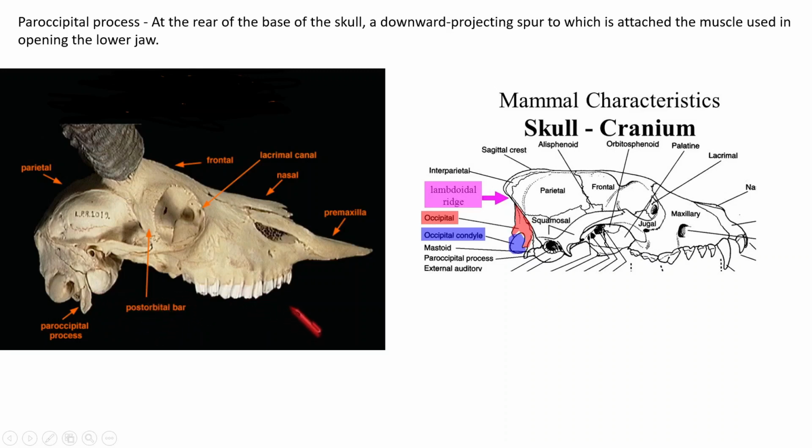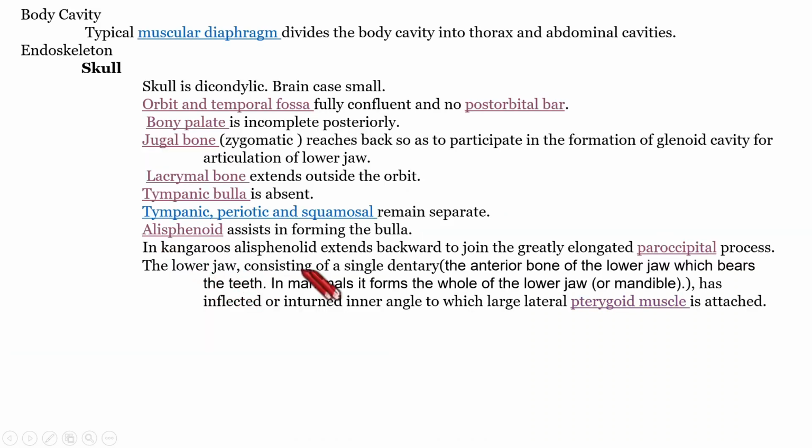Next one. In the case of the lower jaw, it consists of a single dentary. Then what is this dentary? Dentary means it is the bone that we can see in the lower jaw that bears teeth. In the case of mammals, it forms the whole lower jaw. It is otherwise called the mandible. Anyway, it is the bone that holds the teeth.